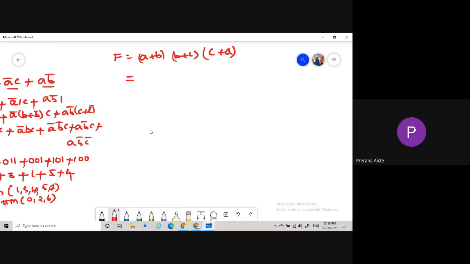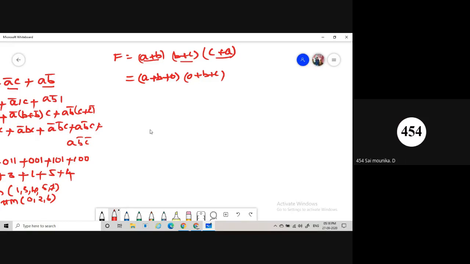For that we use this notation. If you add A plus B plus 0, is there any change? No. Then 0 plus B plus C. Here also we are using 3 variables A, B, C, and each sum term has some missing variable. For the first sum term, what is the missing variable?